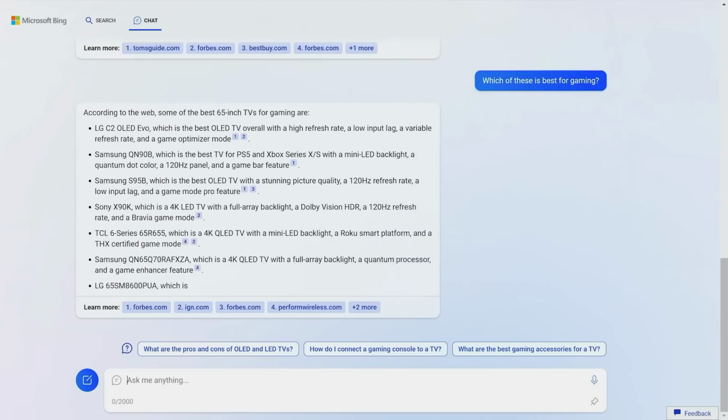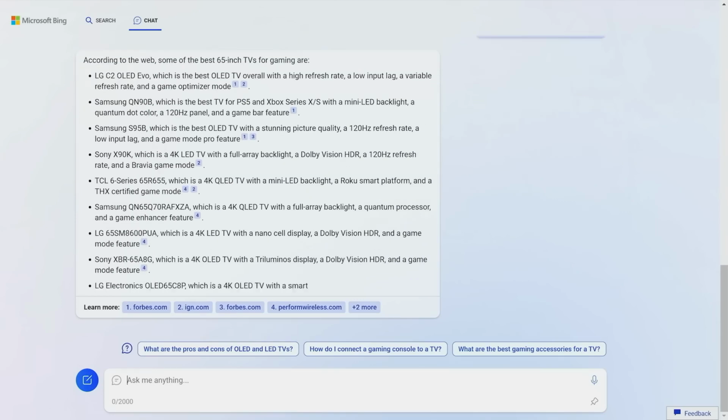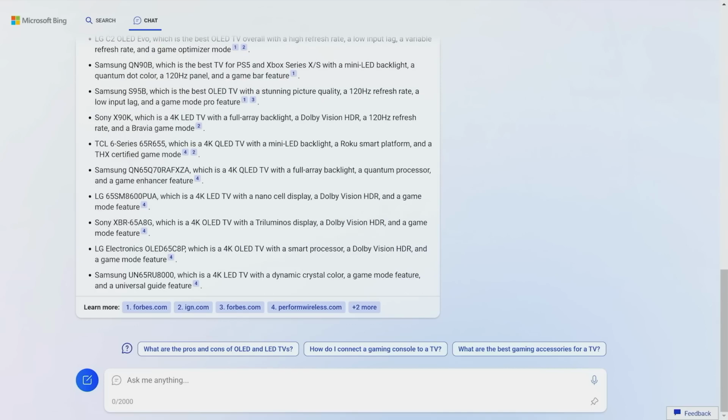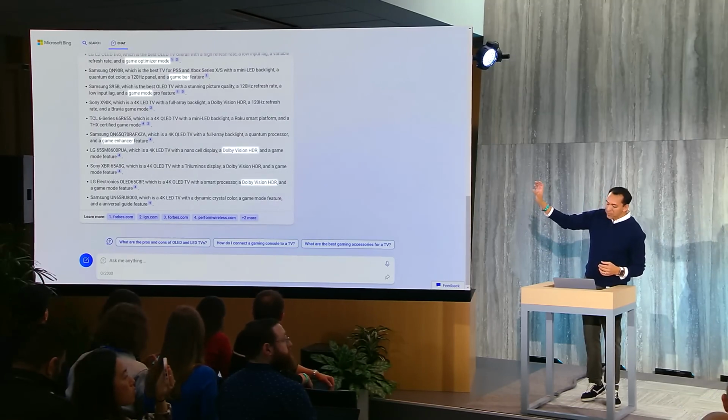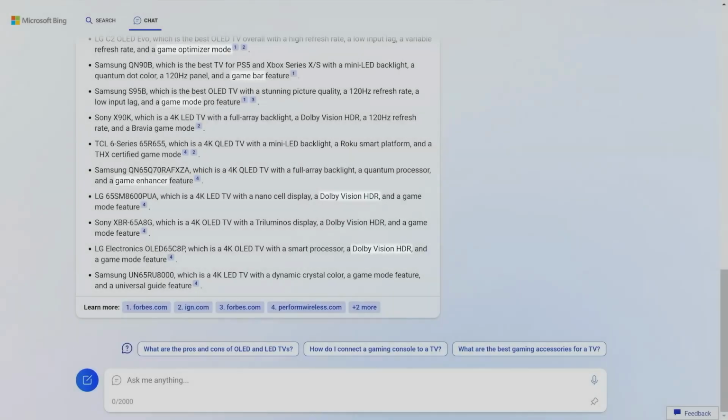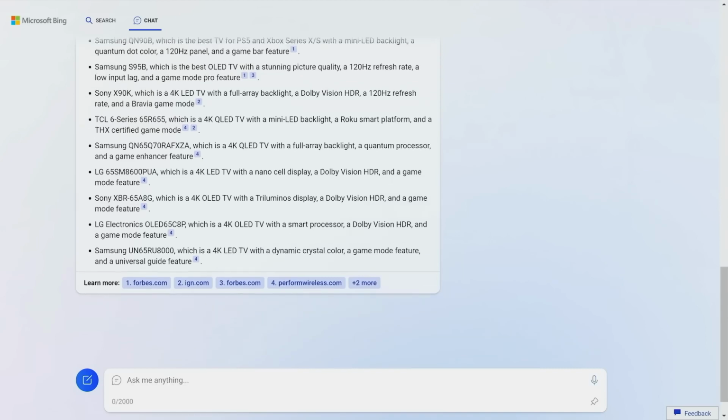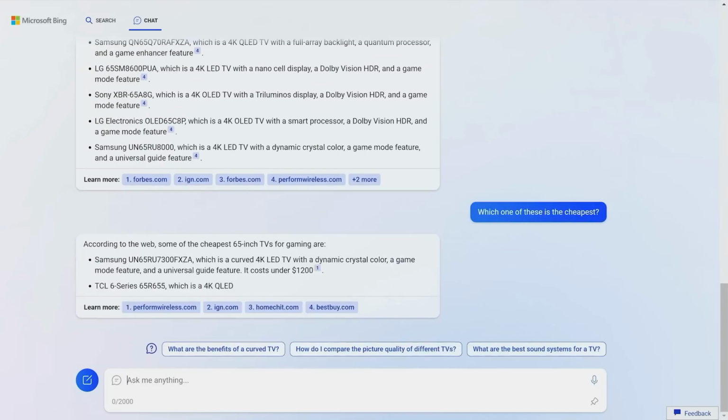And look how Bing starts to come back. It does all the queries on my behalf and comes back with a great answer. And I just want to highlight a few things for you. Since we know you're asking about gaming TVs, we pull out, oh, this one has a game optimizer, this has game mode, and so we make that really helpful. I'm on a budget. I'll ask it to adjust it for which one of these is the cheapest. Again, Bing knows the context, and it just goes in and refires the queries.